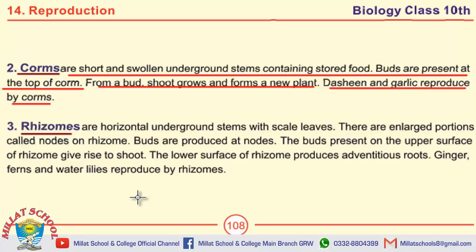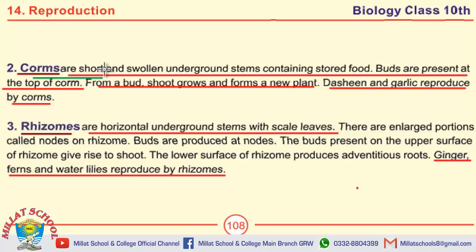Next is the definition of rhizomes. Rhizomes are horizontal underground stems with scale leaves. Examples of rhizomes are ginger, ferns and water lilies reproduced by rhizomes. Moving towards MCQs.